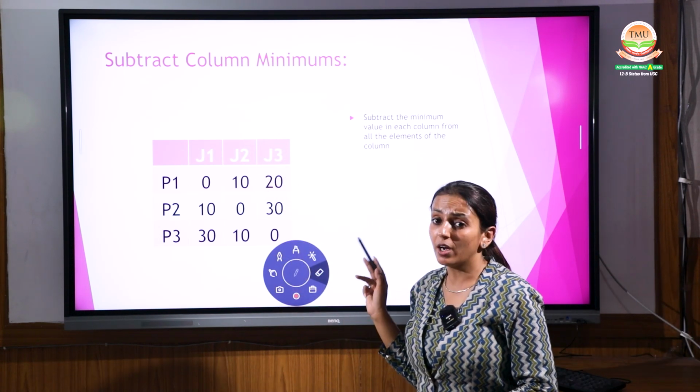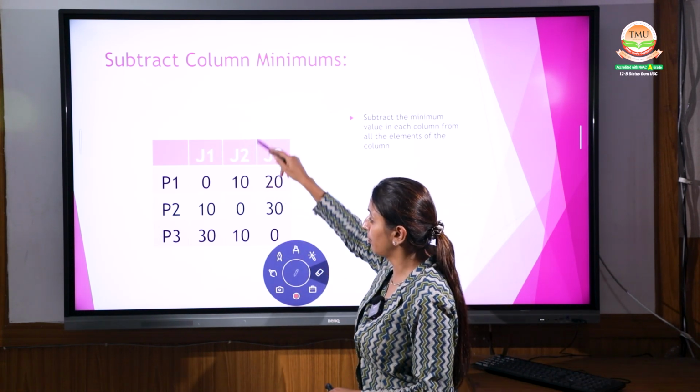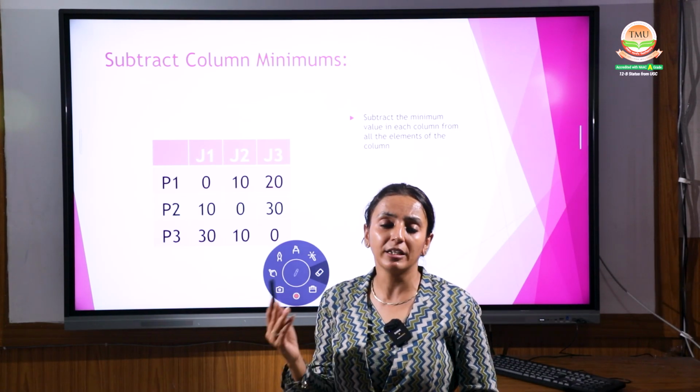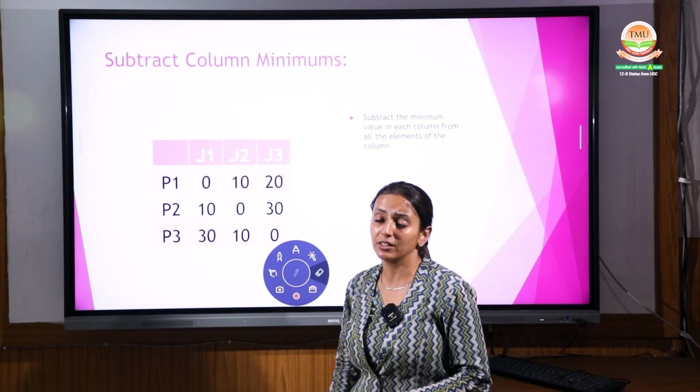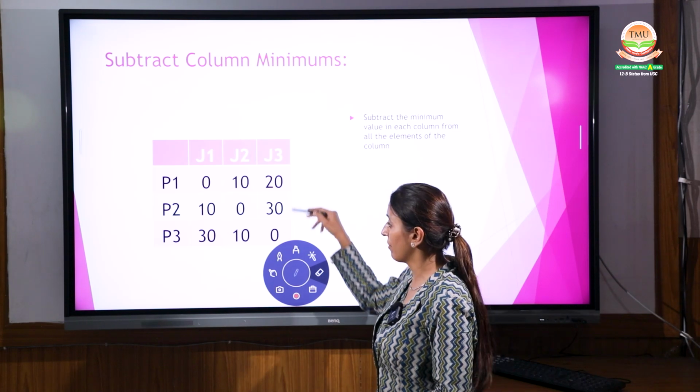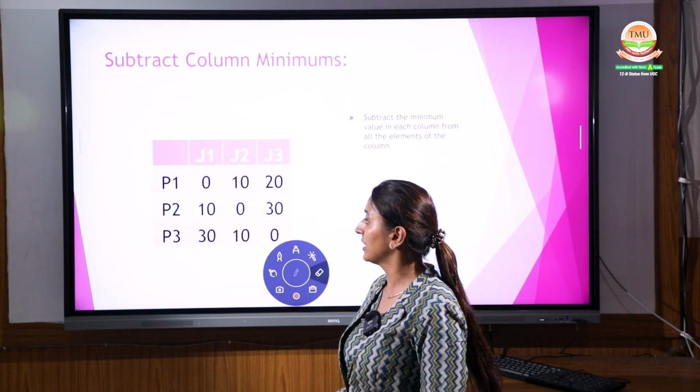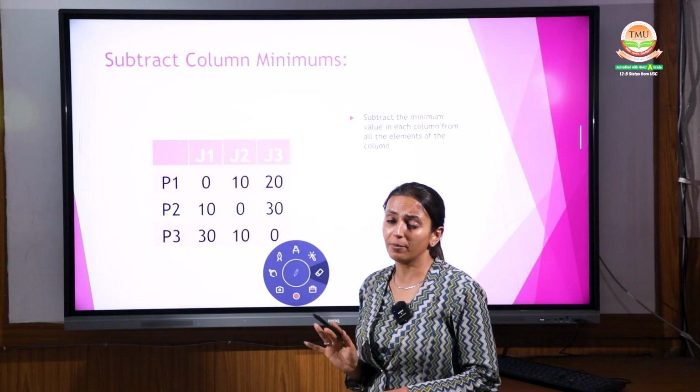Okay. Now for the column reduction, again, the smallest from this is 0: 10 minus 0, 0 minus 0 and the last 10 minus 0. Getting the same in this as the smallest is 0. So step 1 and 2 have the same matrix over here in the column reduction.